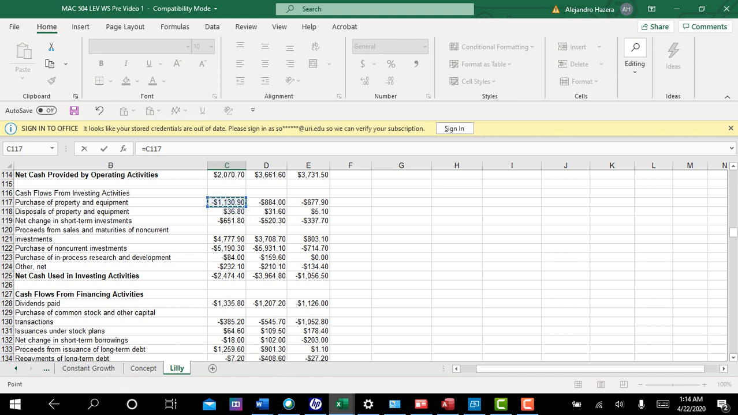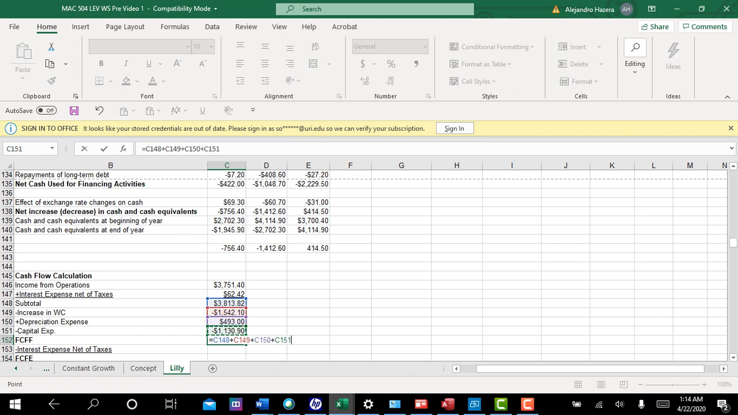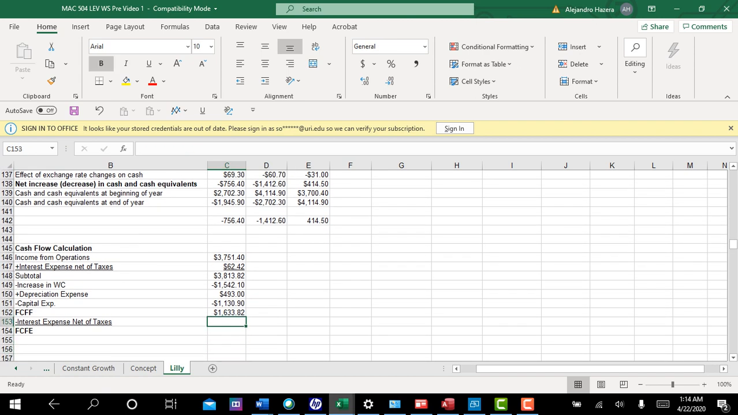Just seeing if it was minus $1130. So your free cash flow to the firm is going to be basically your pre-interest income minus the increase in your working capital plus your depreciation expense minus your capital expenditures, and so it gives you $1633.82, which is your free cash flow to the firm.